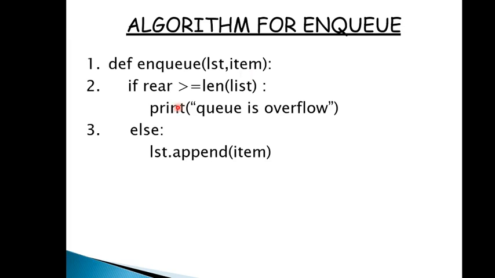Here if rear is greater than or equal to length of list, it is quite obvious. If length is 4 and rear is 5, so if there is space for only 4 elements, then how can there be 5? Okay, so if rear is greater than or equal to length of list, then it will overflow the queue, and if this is not the case, then we will append item to the list.